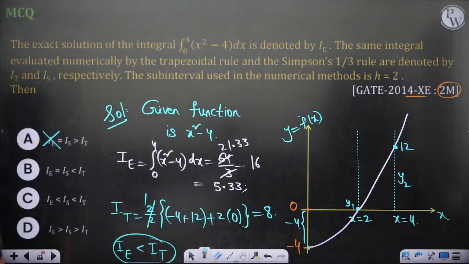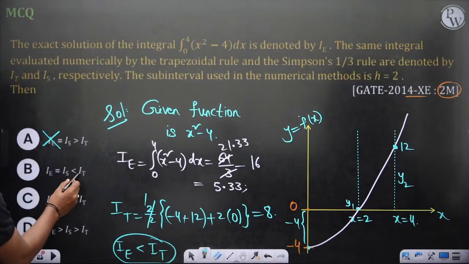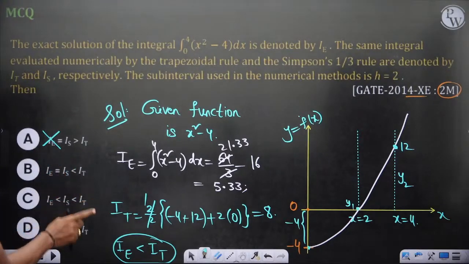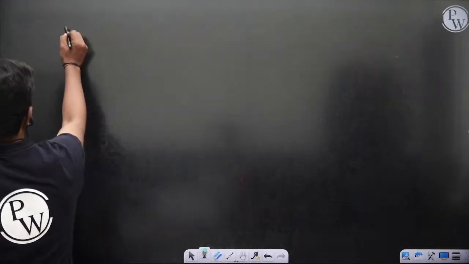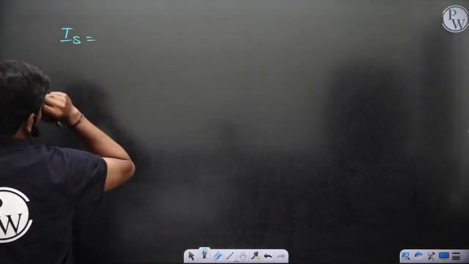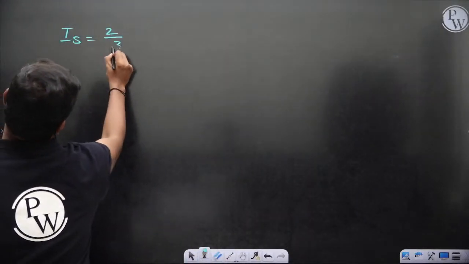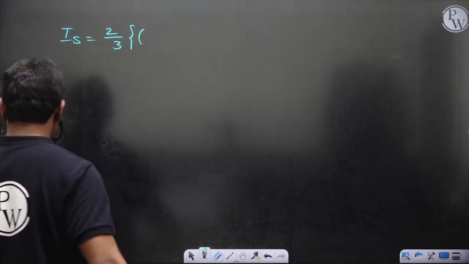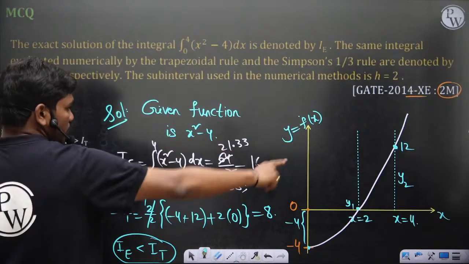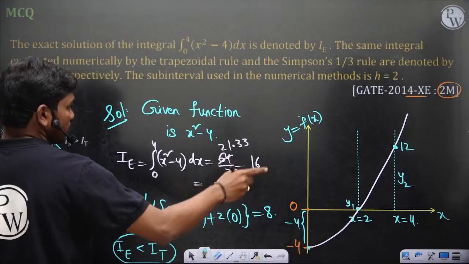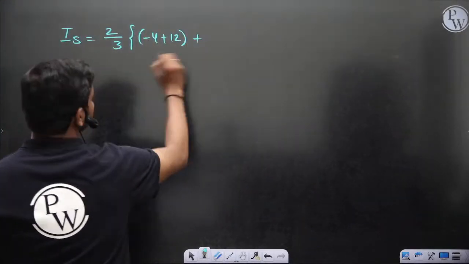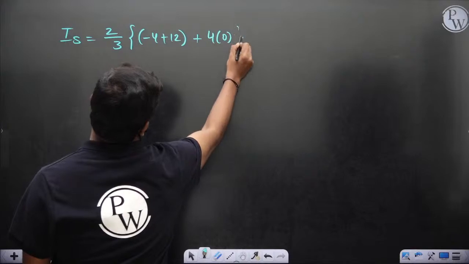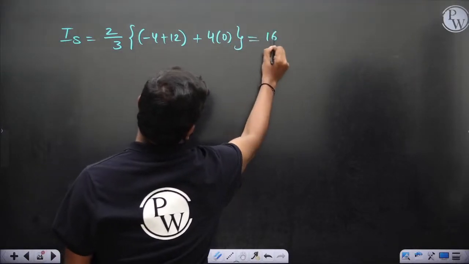IT should be larger than IE, and IT is large in this case. Similarly, if you calculate Simpson's one third rule, IS is equal to 2/3 into y0 plus yn, so minus 4 plus 12 plus 4 times 0, that's all. So 16/3,